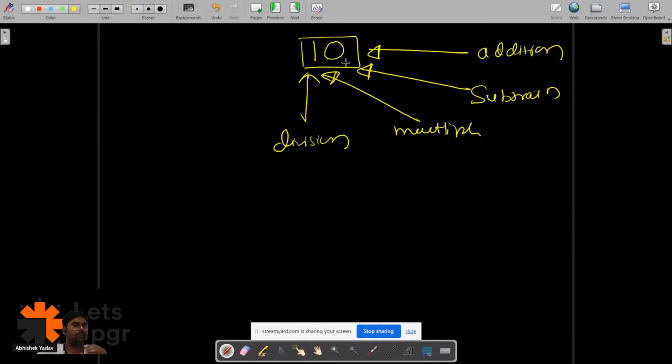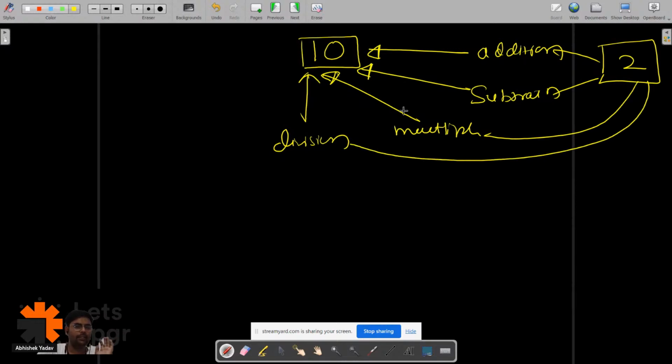One way is, let's assume you have to do addition, subtraction, multiplication and division with the number 2.